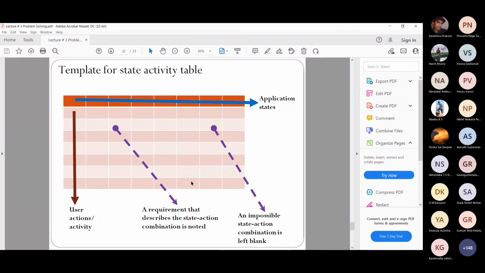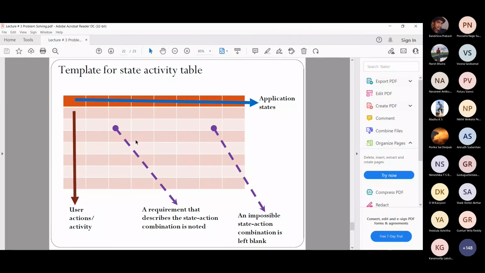So this is the way we fill in the requirements. If I have 5, 6 requirements, we can just name them V1, V2, V3, etc., and we write down the requirements, and here we write V1, V2, V3, etc. And if some places are not filled, it means that it is impossible. So you will see whether something is missed out by looking at this table, and check whether it is an impossible requirement, then we leave it.